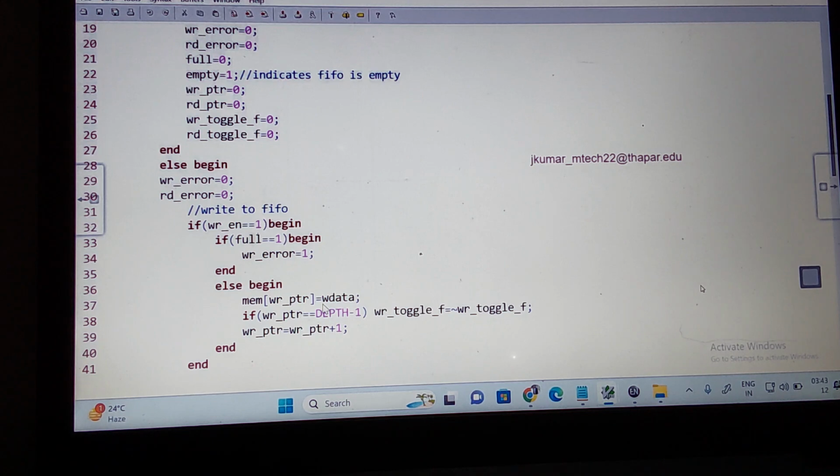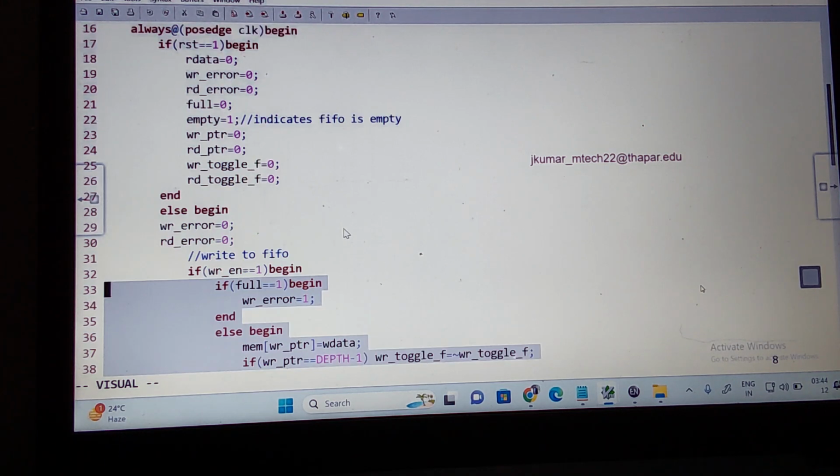write pointer is equal to W data. Then I'm checking if my write pointer is equal to depth minus 1, and I'm asking to toggle this. Then I'm incrementing the pointer. So this happens from here to here. This happens when my write enable is equal to 1. You don't understand? This will happen when write enable is equal to 1. Now this is my write to the FIFO.